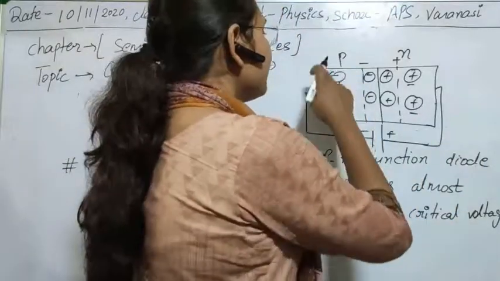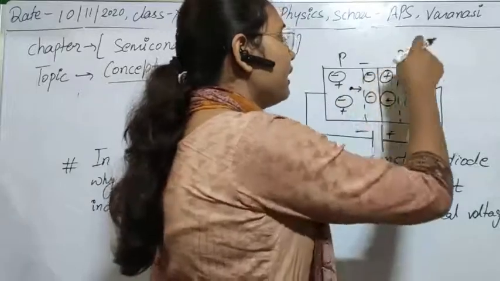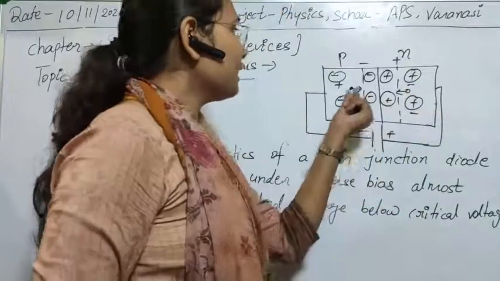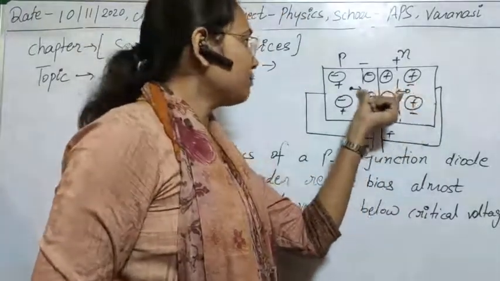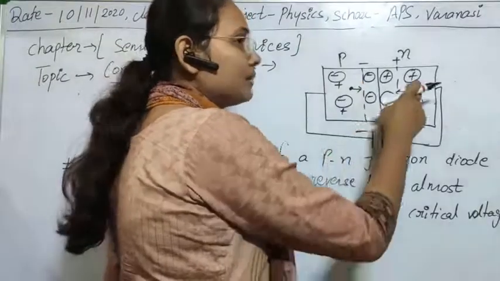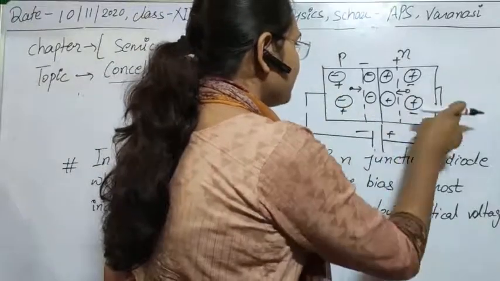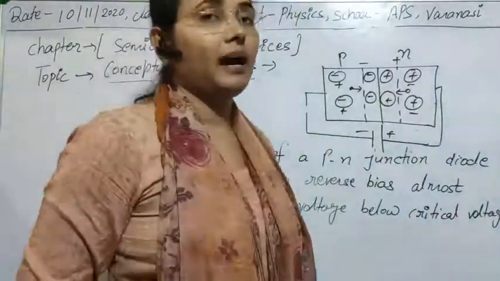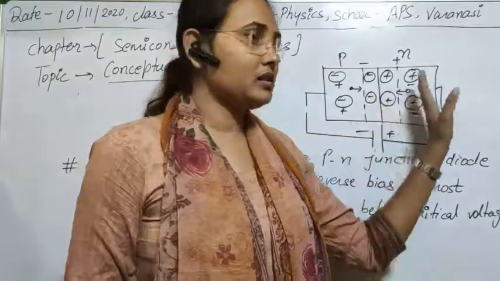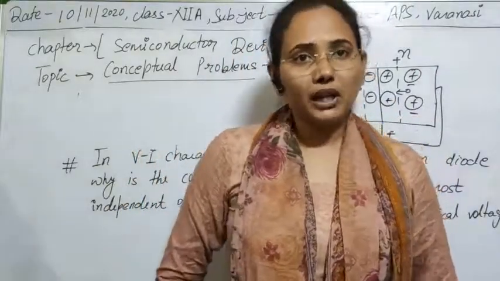Only, as you know, in the case of p type there are some electrons that are minority carriers, and in n type there are some holes that are minority. So for these minority carriers, this applied electric field acts as the forward bias. So this negative will repel it, this positive will repel it. Due to that they will be able to cross the junction and they will recombine and produce a current through the other circuit.